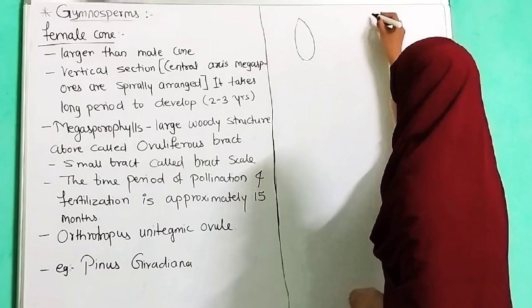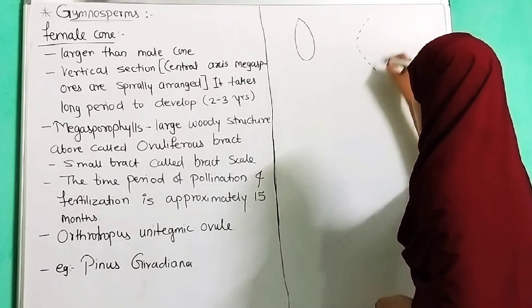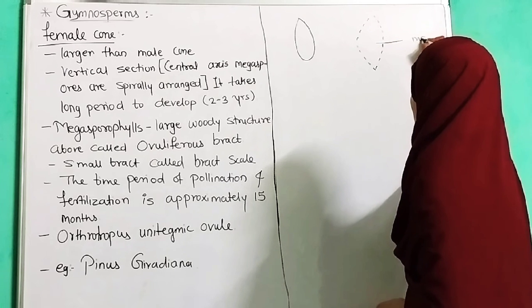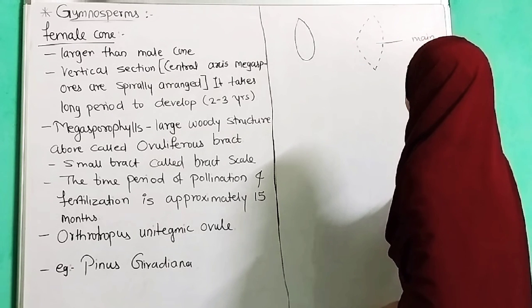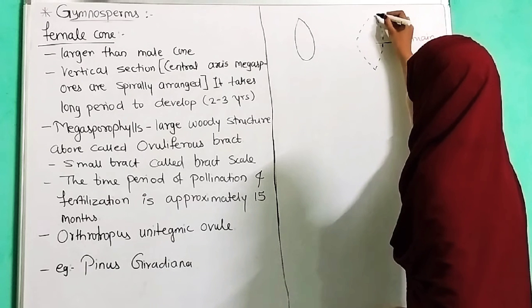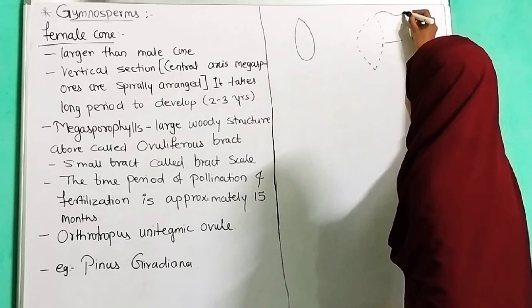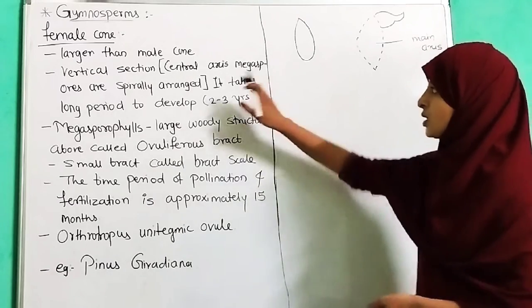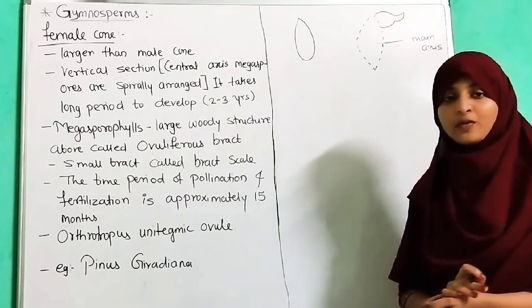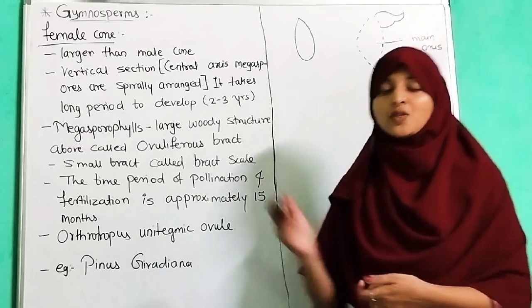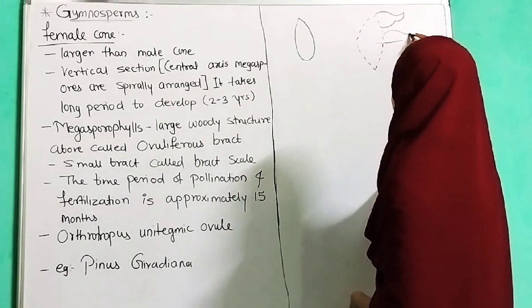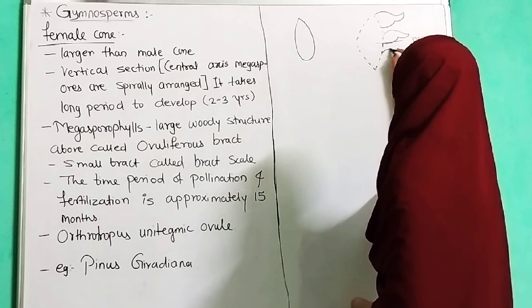If we enlarge it, we can see a structure. This is the main axis, and in this manner the megasporophylls are arranged. Megasporophylls belong to the female part, or female cone.